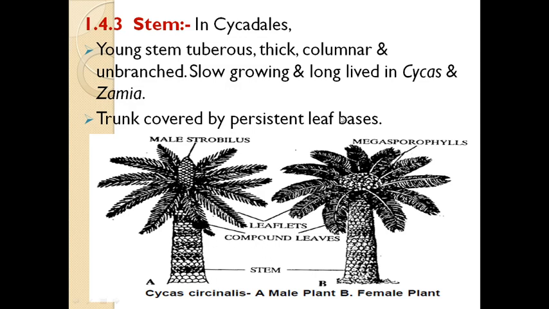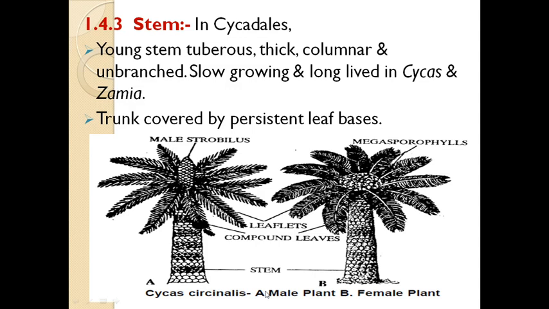Here I'm talking about the Cycas and Zamia genera. This is the Cycas male and female plant. The stem is usually unbranched, slow growing, erect, thick and columnar. In some species the stem is tuberous, specifically subterranean, and shows irregular branching. The general appearance of the arborescent form looks like a small palm-like tree.